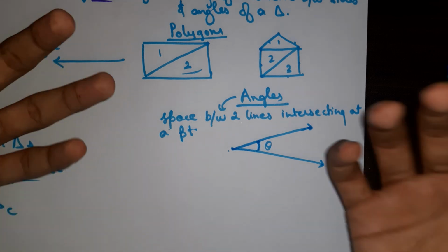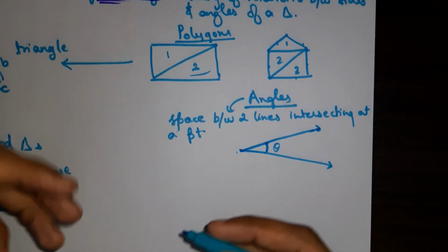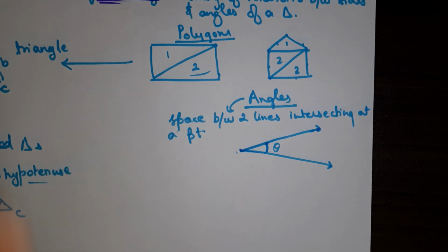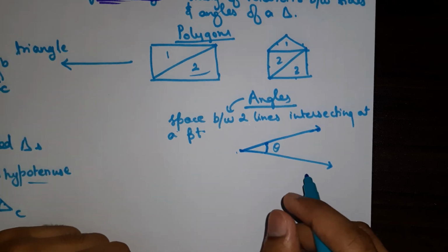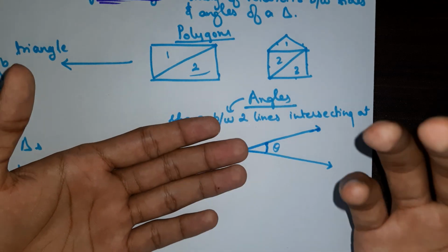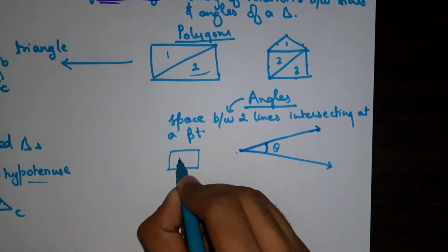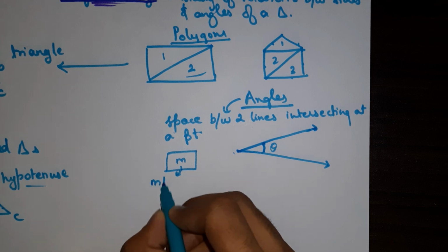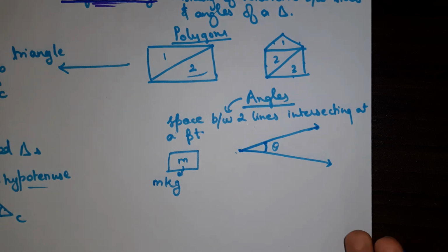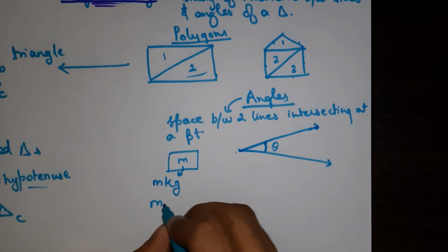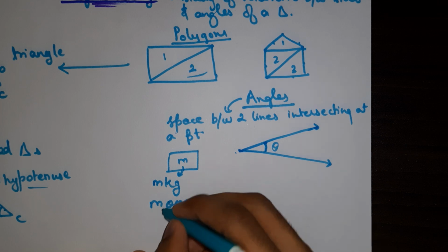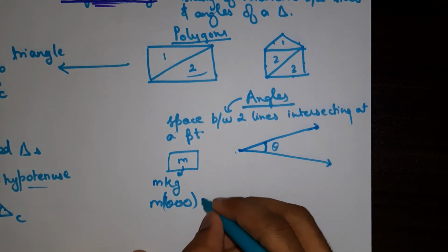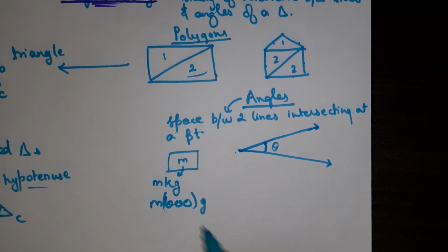There are many different ways of measuring angles. Let's say the most common is the degree method, and then there is the radian way, right? Like let's say you have a mass of m. Now this mass m can be in kilos, so it is m kg. But if it is in grams, it is m into thousand grams, because 1 kilo is 1000 grams. So the units are different; the kg and gram units are different.